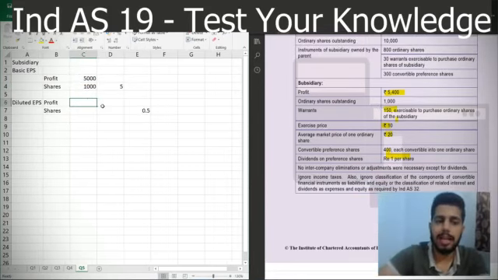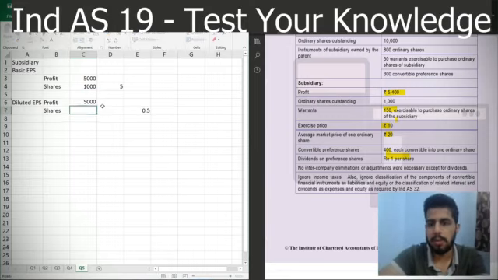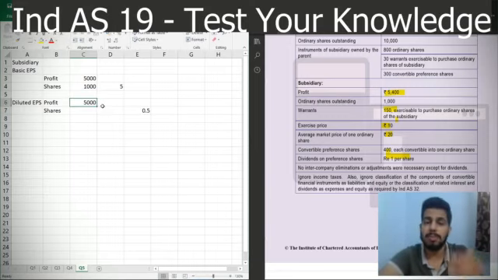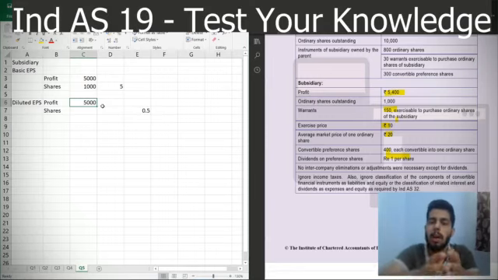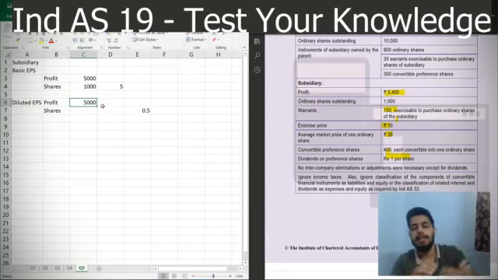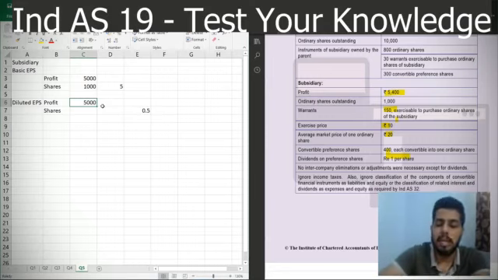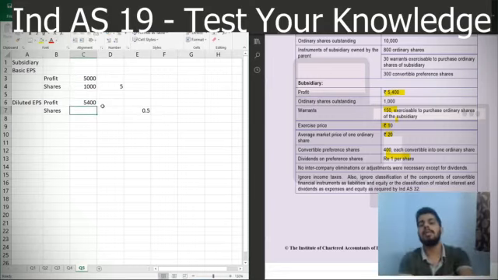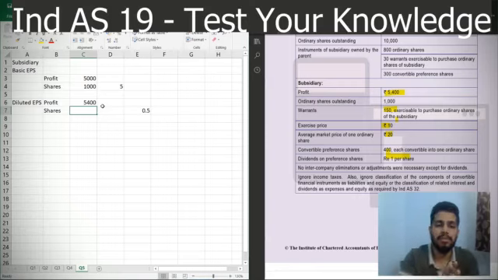When I talk about diluted EPS, my profit was 5,000 rupees, but this profit has been adjusted for the dividend to preference shares. But if I am calculating diluted EPS, what I'll assume is I will convert the preference share into ordinary shares. That means that the dividend will not actually be paid. That means I'll not take the profit as 5,000, but I'll take it as 5,400, because the preference share will be converted into ordinary, and therefore there will be no dividend paid to the preference shareholders.